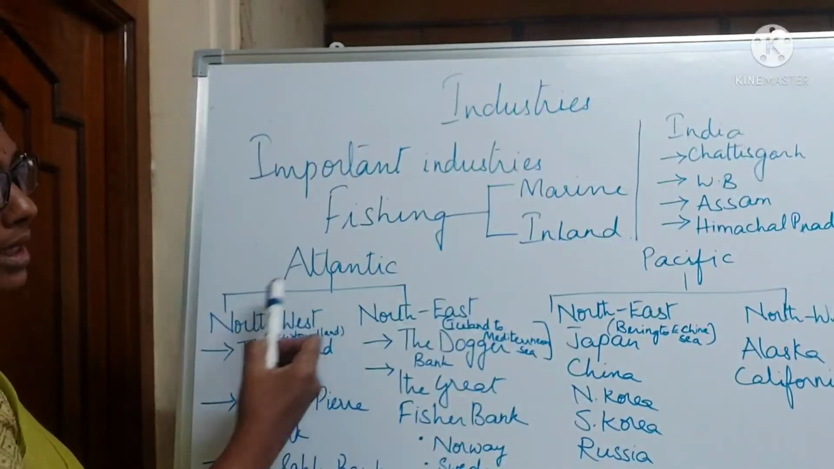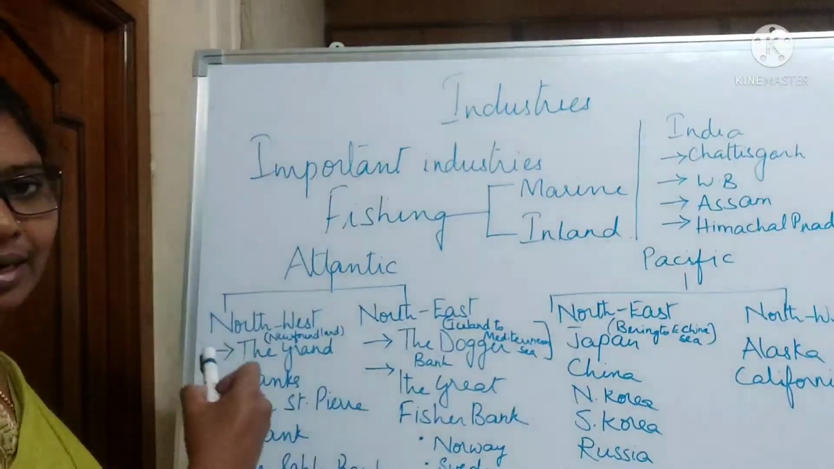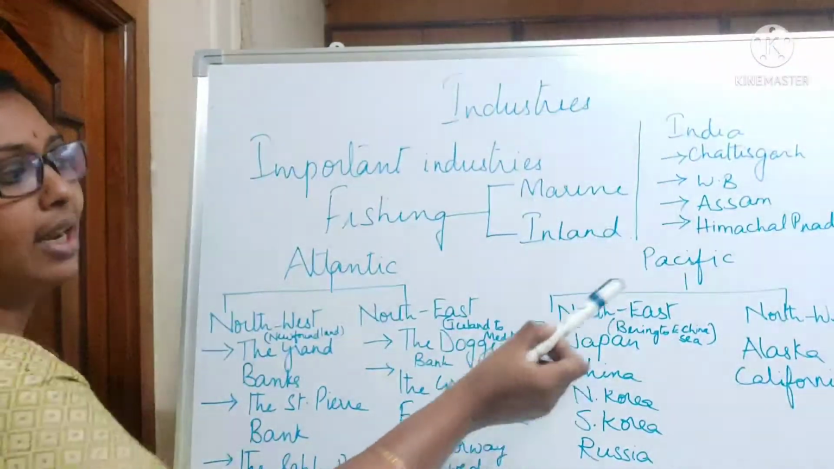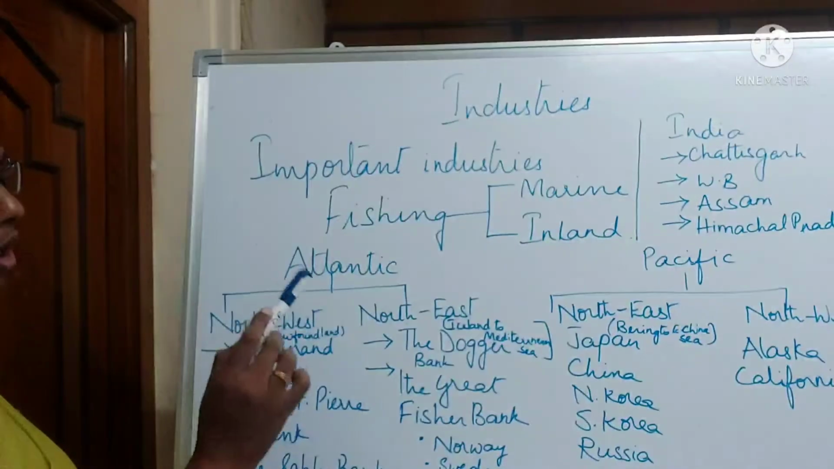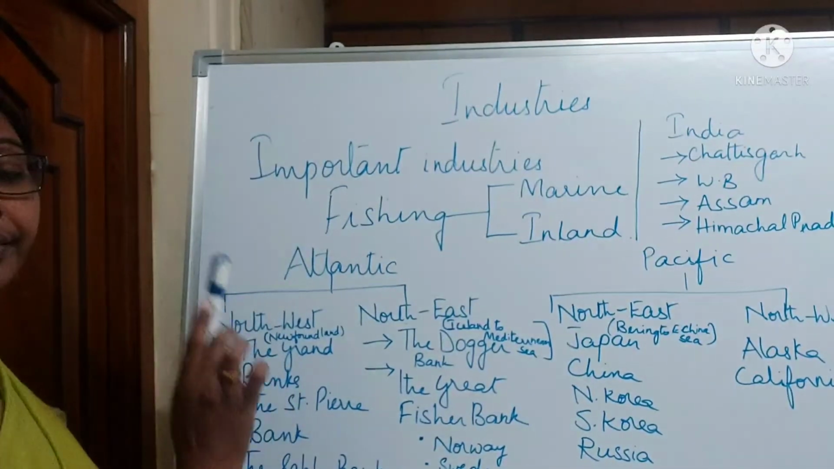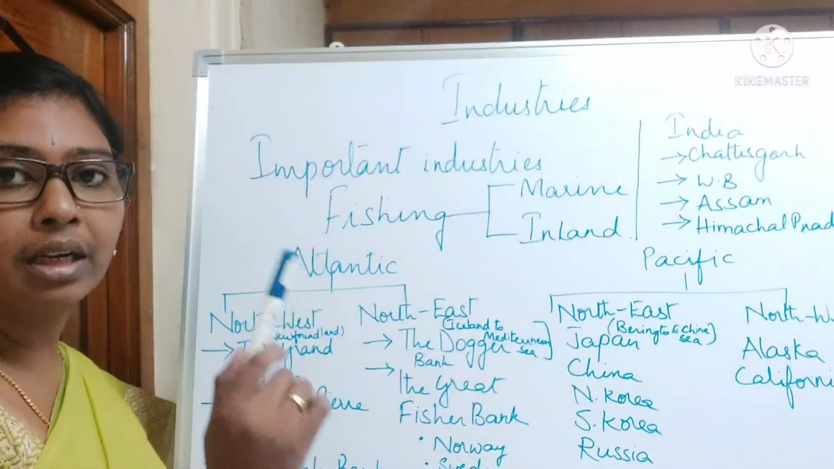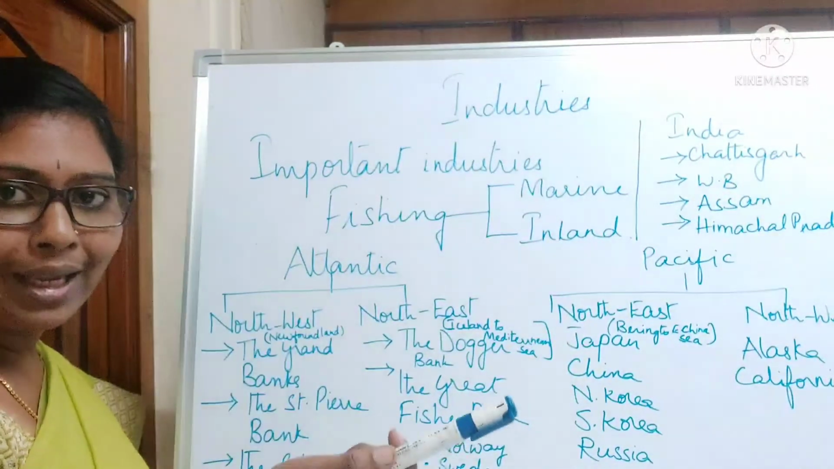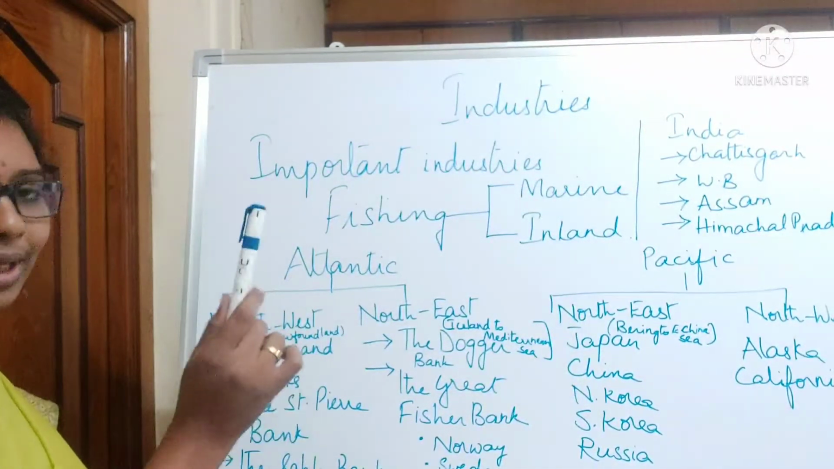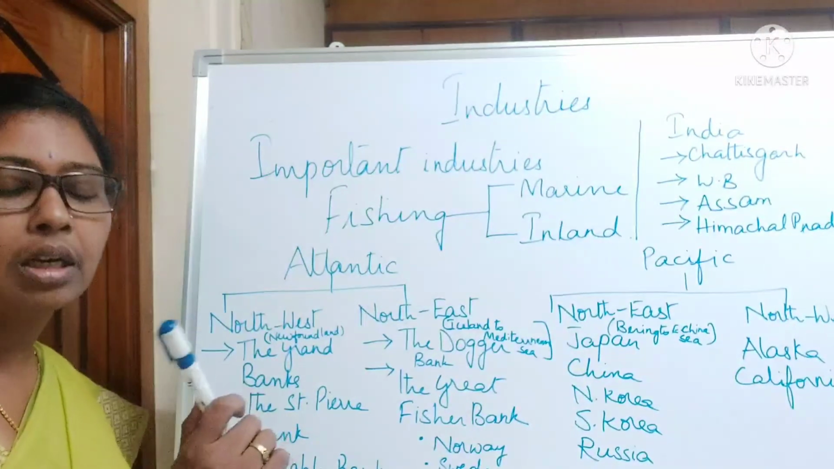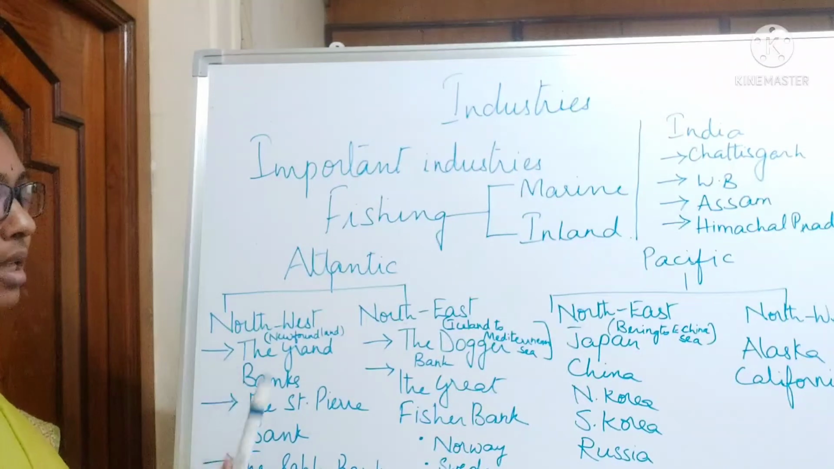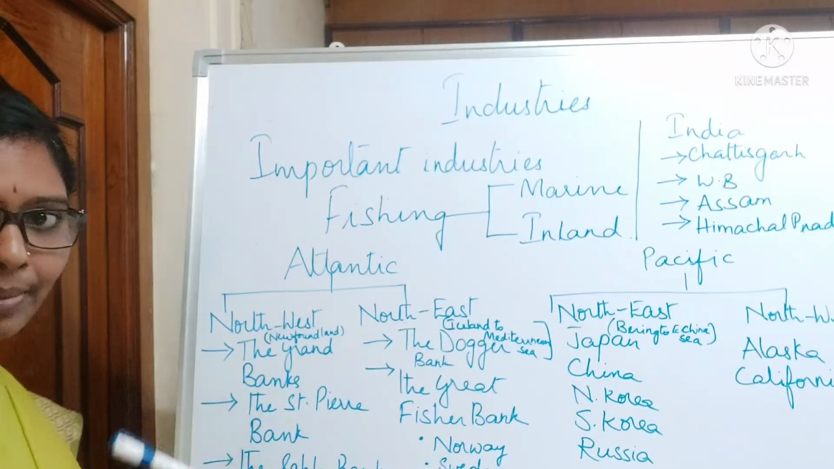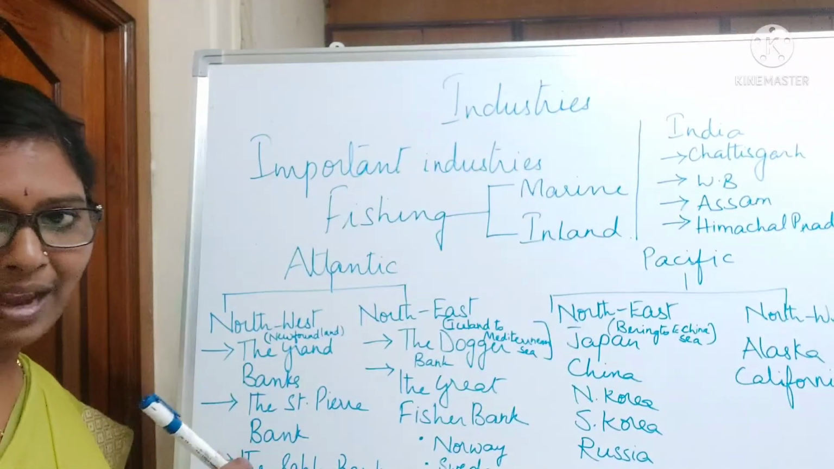The Northwest Atlantic and Northeast Atlantic, Northwest Pacific and Northeast Pacific. So here, the Northwest Atlantic is found from Newfoundland in Canada to New England in the USA. The major fishing grounds present here are the Grand Banks, the St. Pierre Bank, the Sable Bank and the Georges Bank.